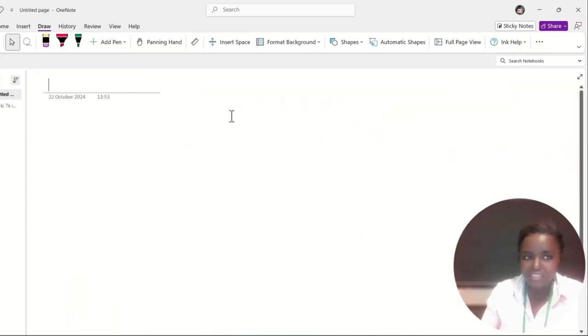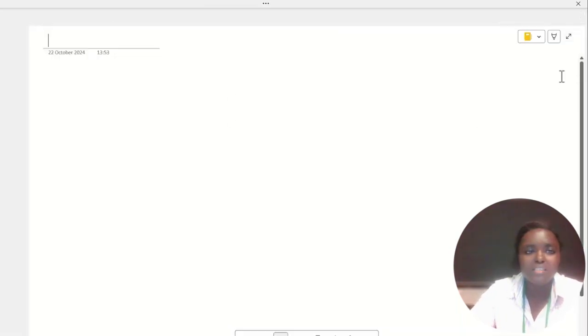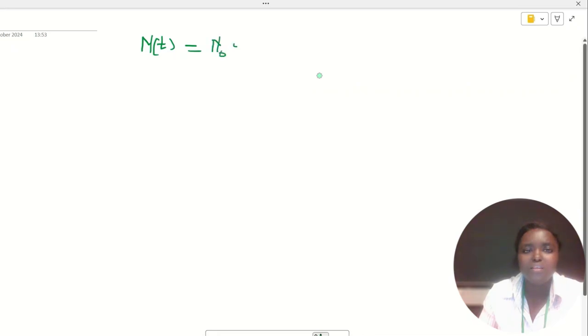Okay, so what is an exponential decay model? An exponential decay model is any model of the form N(t) equals N0 e power minus kt.